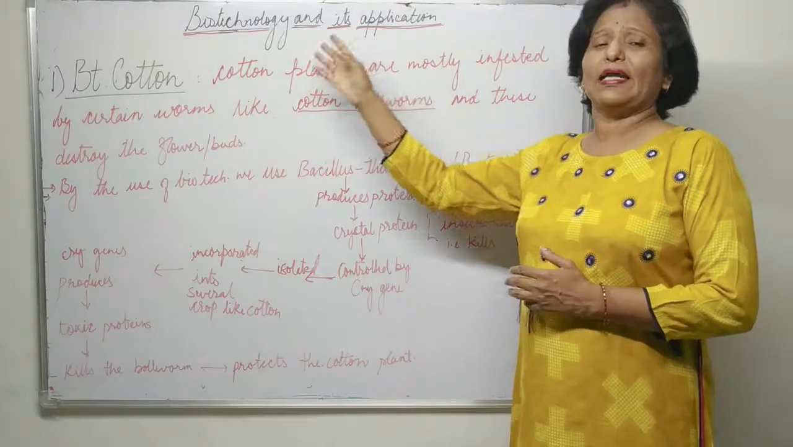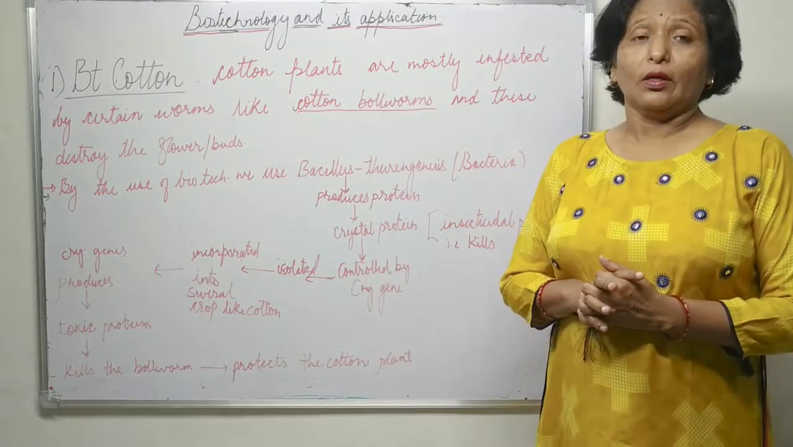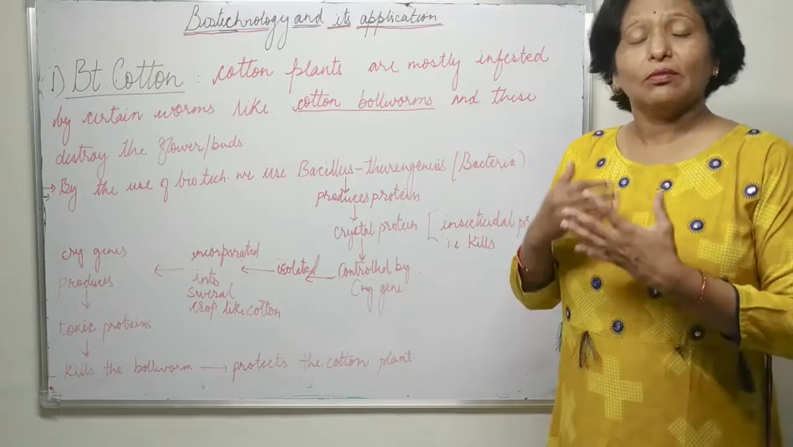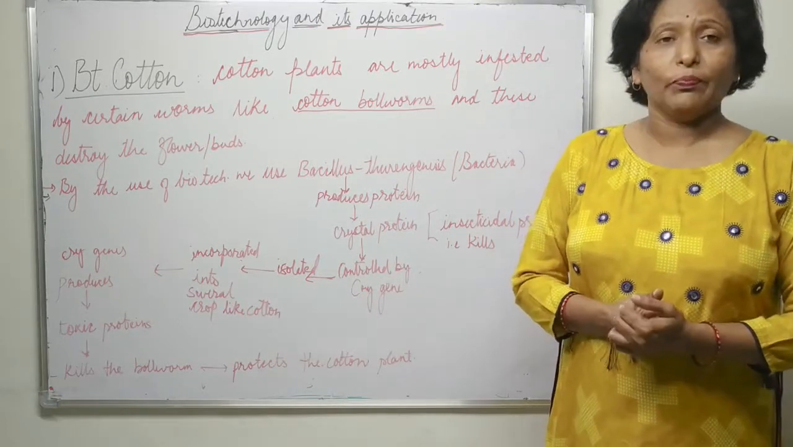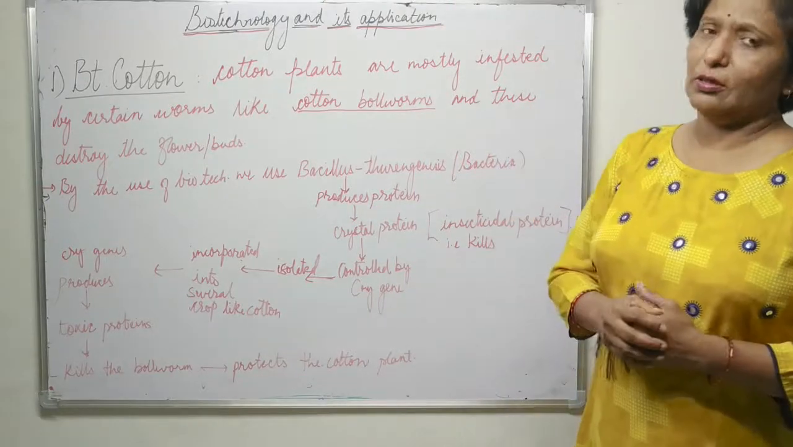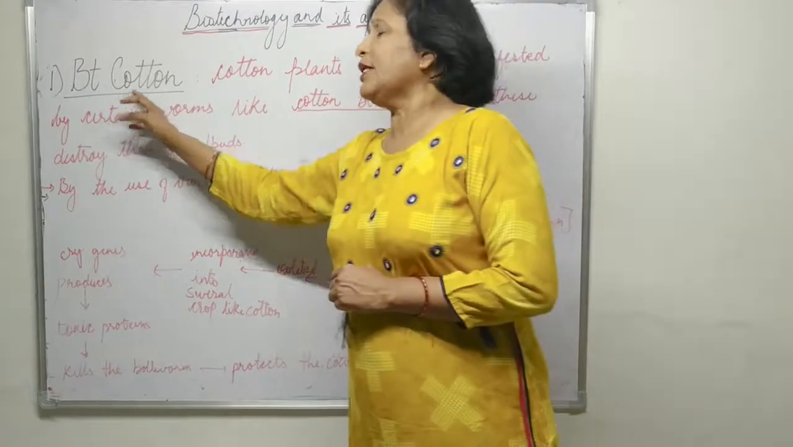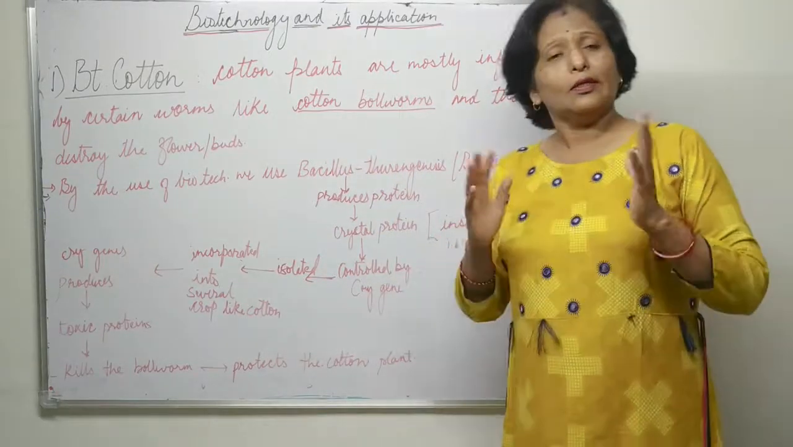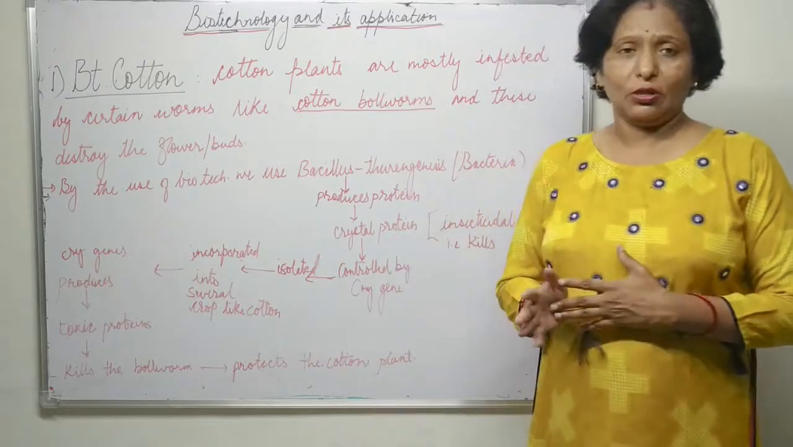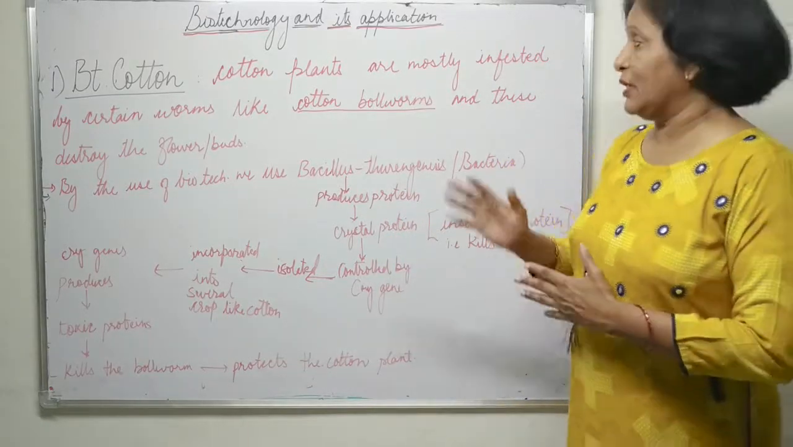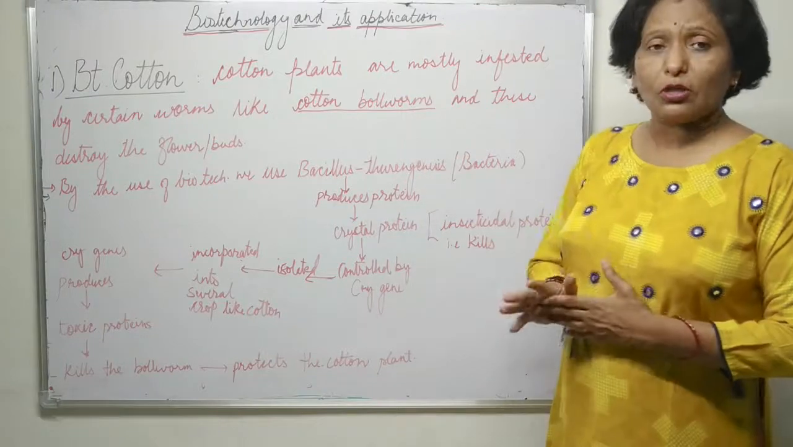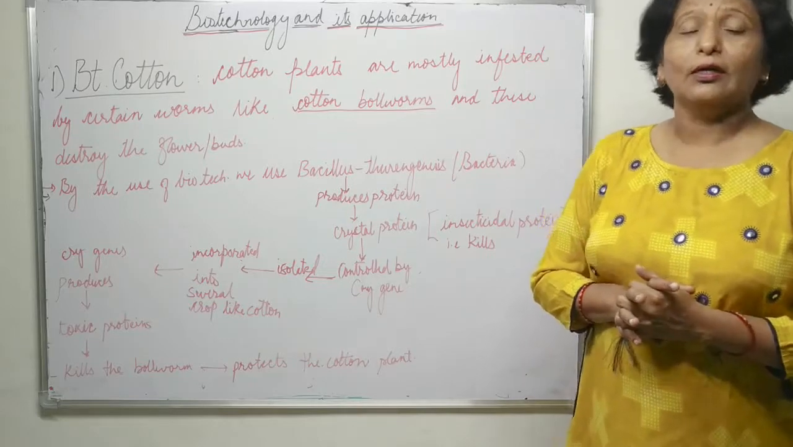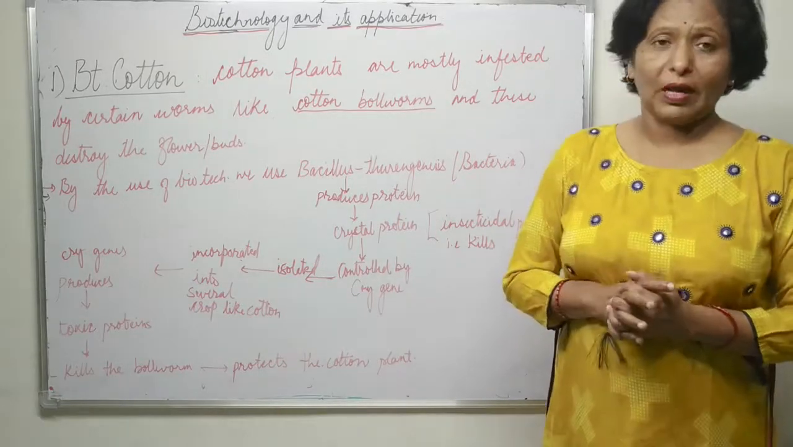Now, application of biotechnology in plants, just to eradicate different diseases and increase productivity, quality, and quantity. First of all, the first application of biotechnology is BT cotton. BT cotton is a very important biotechnology application by which we can eradicate the disease caused by the cotton bollworm, which destroys the flowering of cotton plants.